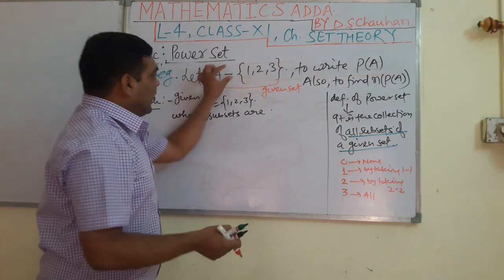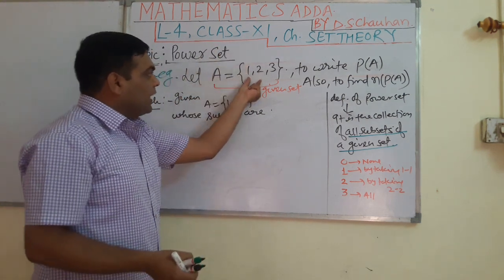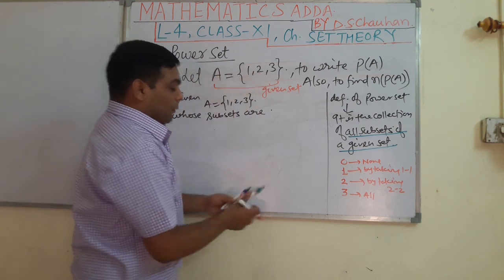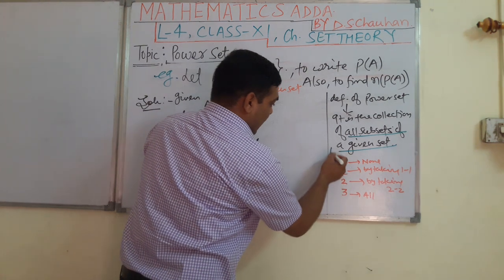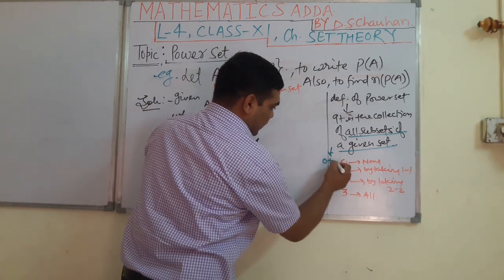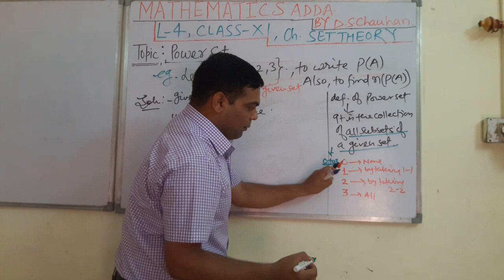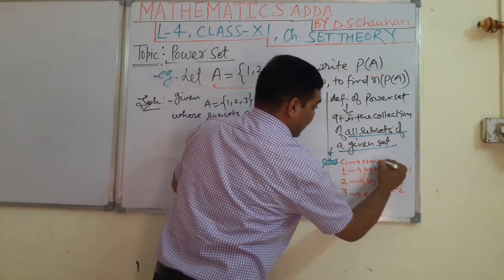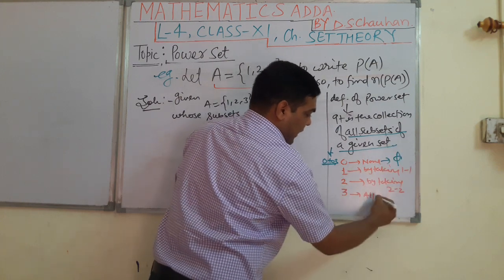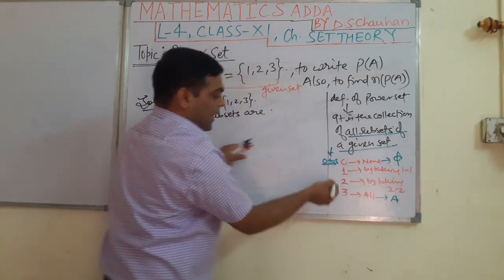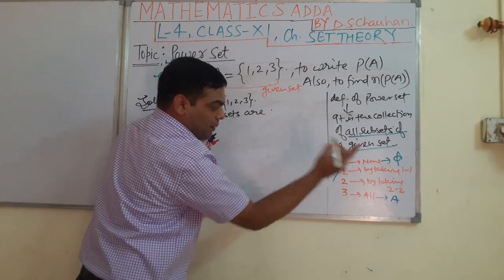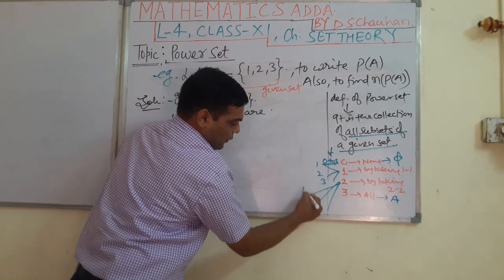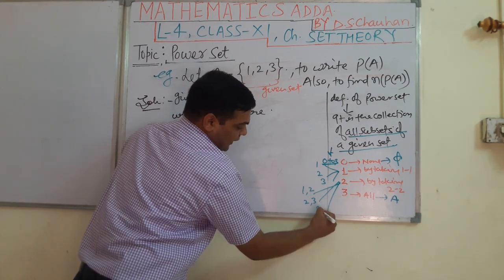Firstly we look at how many elements there are. This set has 3 elements, so we will consider whole numbers from 0 to 3. Minimum it can be 0, maximum it can be 3. Keeping this in mind, in case of none, only the empty set will come; in case of all, the given set will come; by taking 1, 1 we get {1}, {2}, {3}; and by taking 2, 2 we get {1, 2}, {2, 3}, {3, 1}.